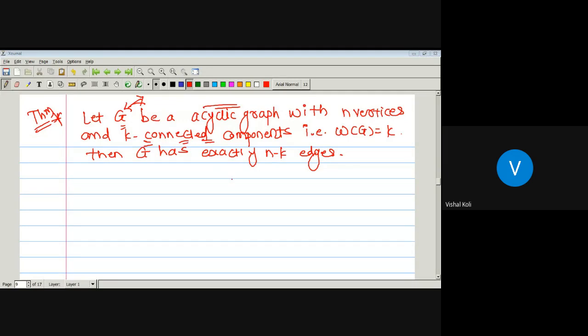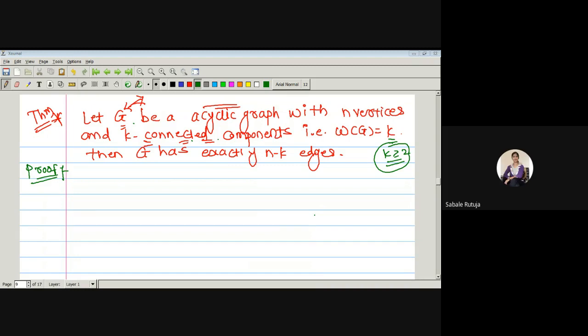What is a tree? It's not that difficult. What is a tree? A connected acyclic graph. If possible, suppose that this k is greater or equal to 2. Is it correct? If suppose k is greater or equal to 2, then how many connected components are there in graph G? 2.